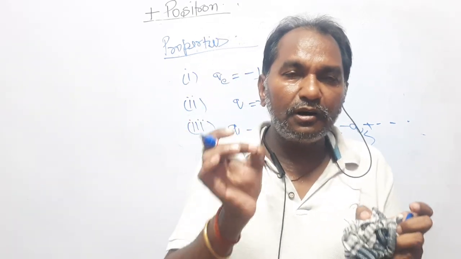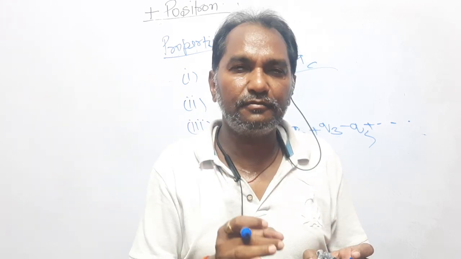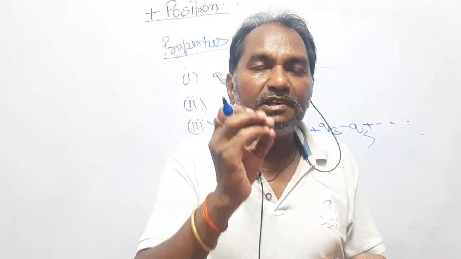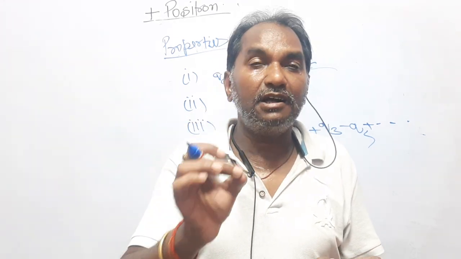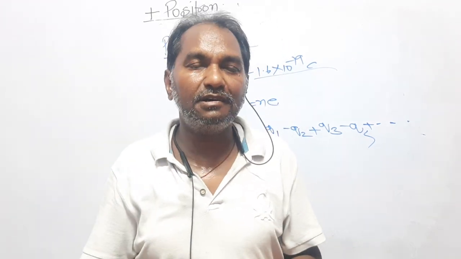If a body wants to attain a positive charge, it has to lose some free electrons.